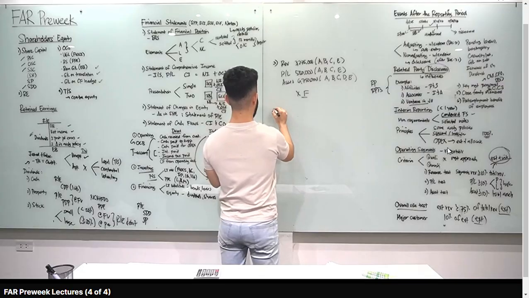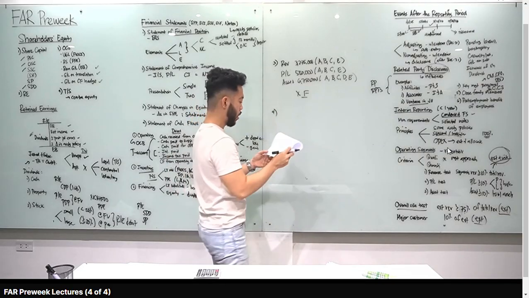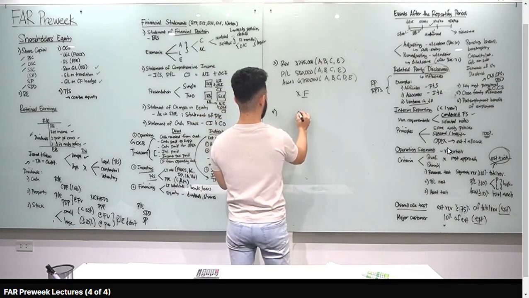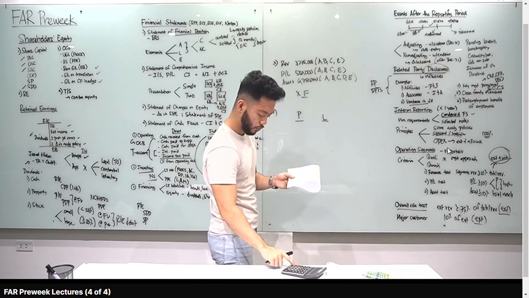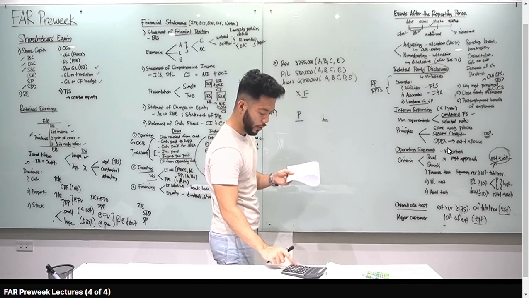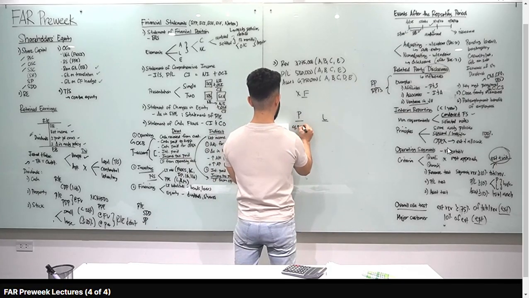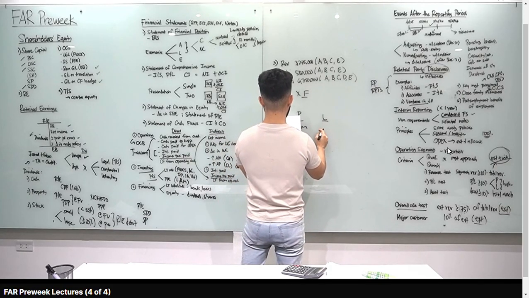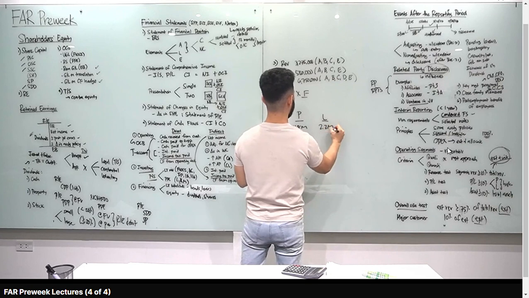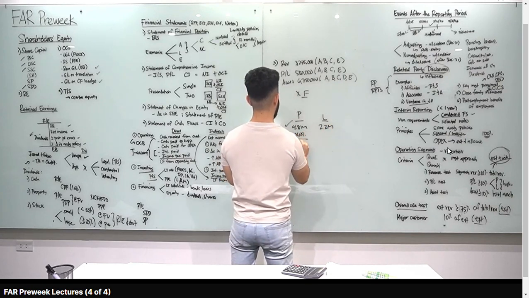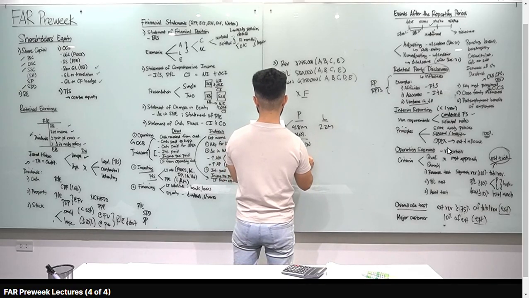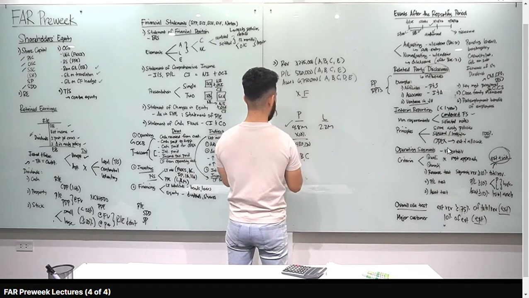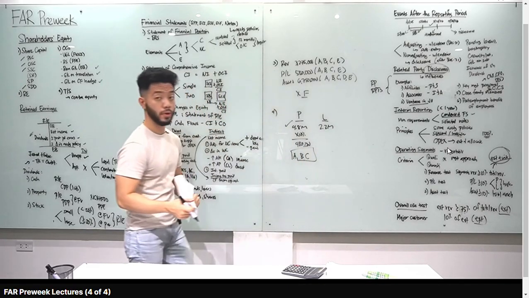Number 4, paano naman kapag profit or loss? May profit, may loss. What are the reportable segments based on profit or loss? So i-separate mo yan. Si A, 3.4 million profit. Si B, 1 million. Si D, 400,000. So 4.8 million. Yung loss naman dito, 2 million si C, 200,000 si E, 2.2 million. So absolute amount. Higher si profit times 10%, 480,000 yung threshold natin. Sino yung pasok dyan? Si A, si B, si C kasi absolute amount, si D and si E hindi. So A, B, C, letter B for number 4.